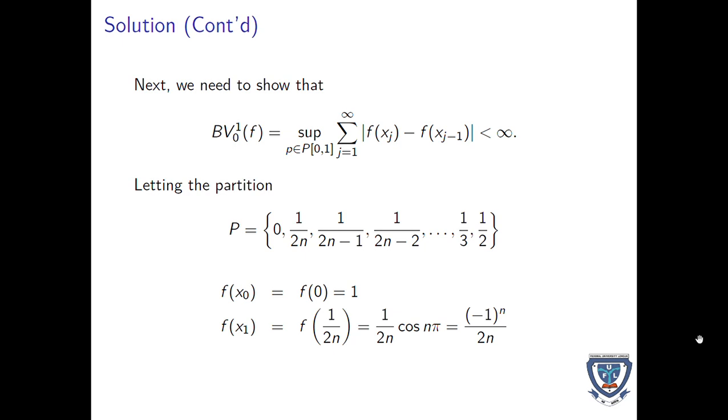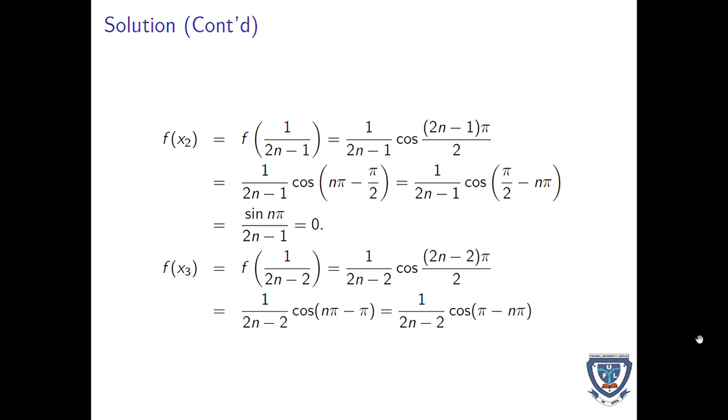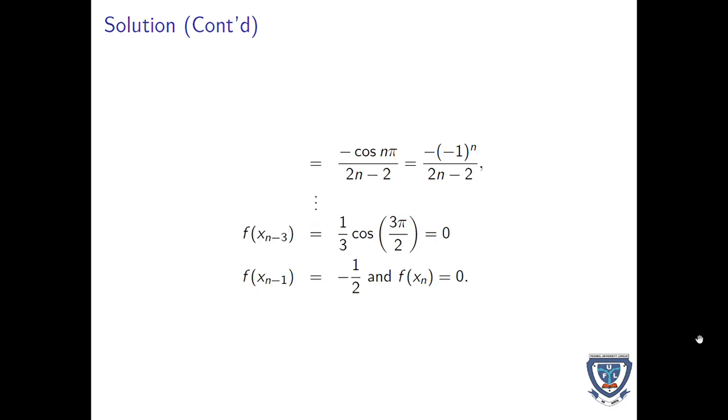That is how we'll take the partition one after the other to the last one, which is 1 over 2. So when you do that properly, you're going to have your f of x0, f of x1, f of x2, and f of x3, and so on, down to f of xn minus 3 and f of xn minus 1, and even f of xn, which is the last one.